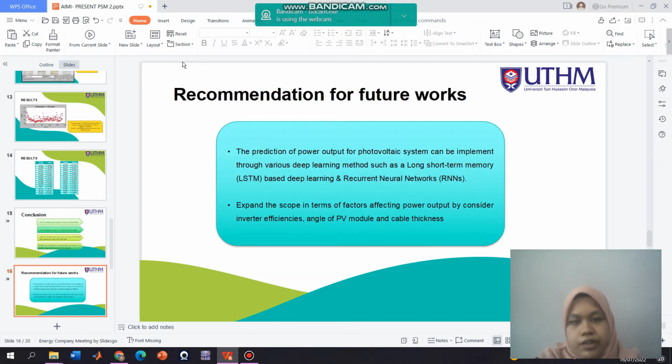For my recommendation for future work of this project, the prediction of power output can be implemented through various deep learning methods such as long short-term memory and recurrent neural networks. The scope of the project also can be expanded in terms of factors that affect the power output by considering inverter efficiencies, angle of the module, and also cable thickness.